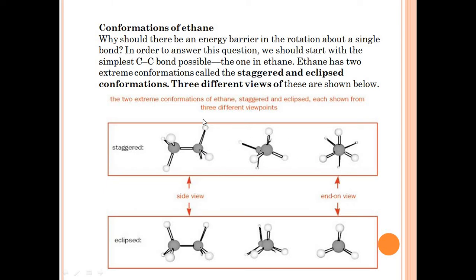This form of the conformation of the ethane molecule is known as the staggered conformation. And if we rotate the structure of the ethane molecule horizontally and view the structure longitudinally, we get a conformation known as the eclipsed conformation.